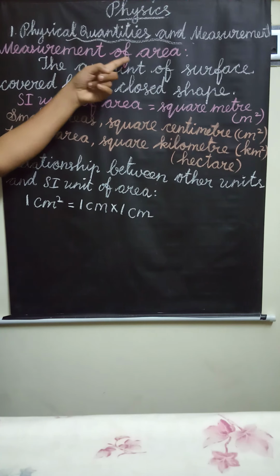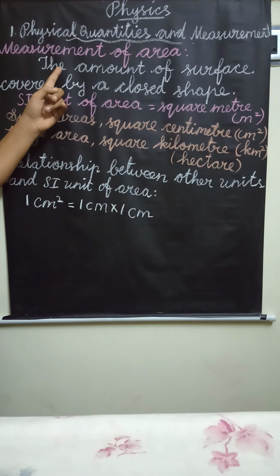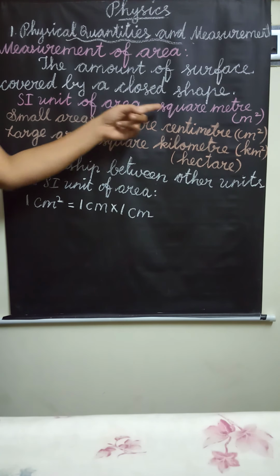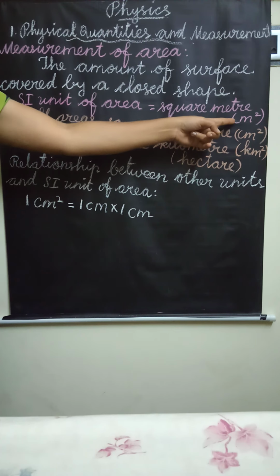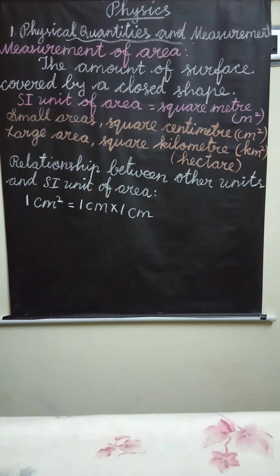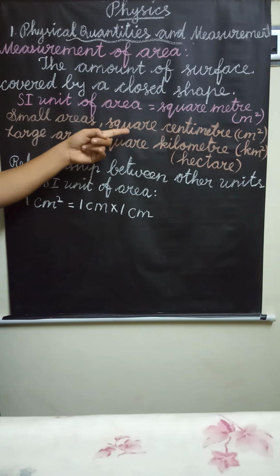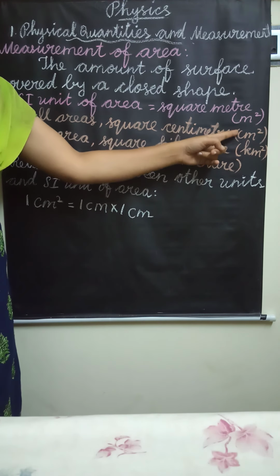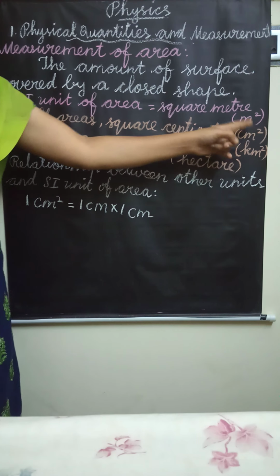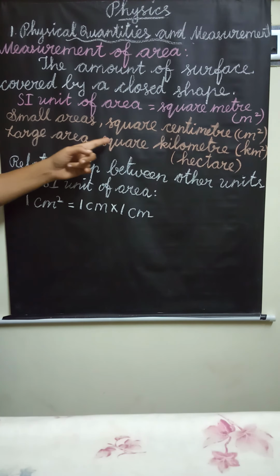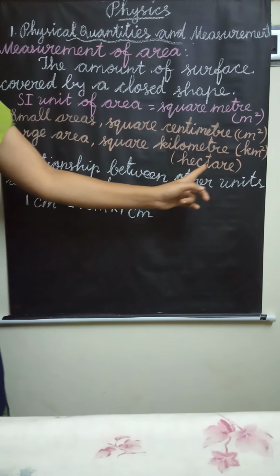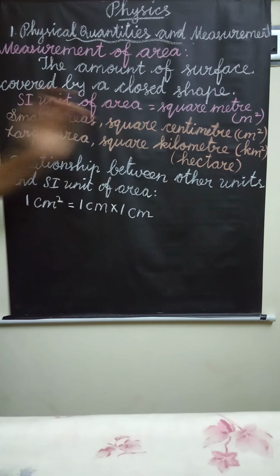Listen, now we studied about area. What is area? The amount of surface covered by a closed shape. What is the SI unit of area? Square meter. What is the symbol of that? Meter square. In small areas, we use square centimeter, called centimeter square. In large areas, square kilometer, the symbol is kilometer square. Or another one is hectare.